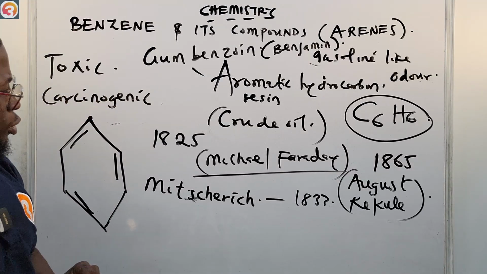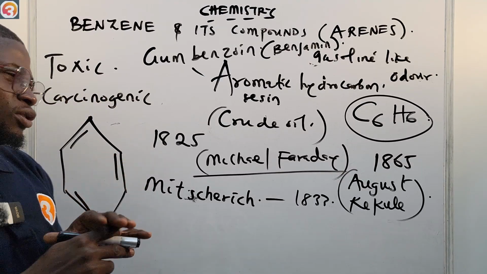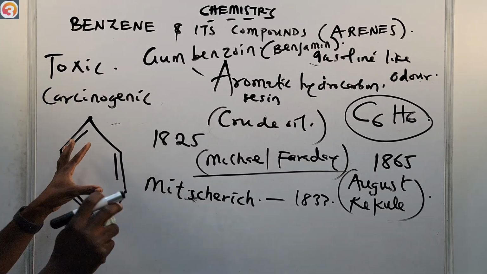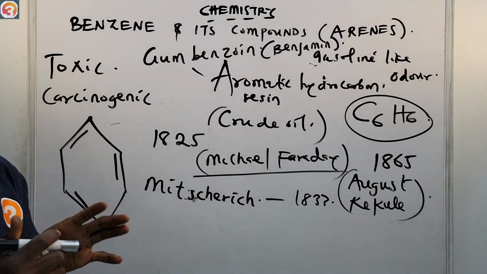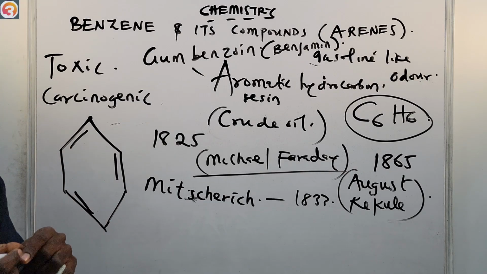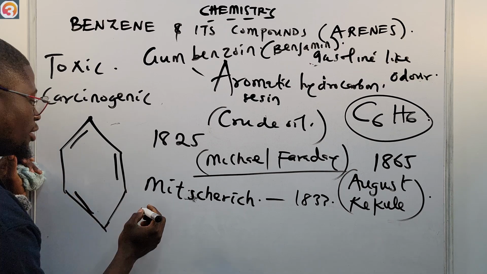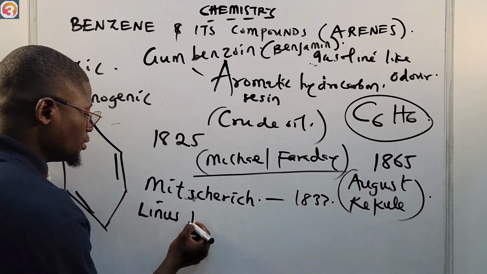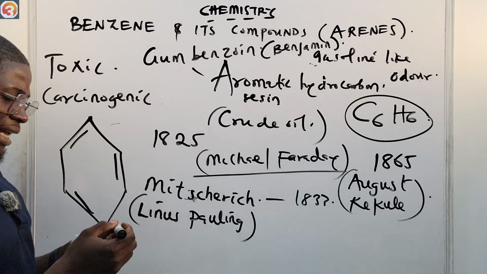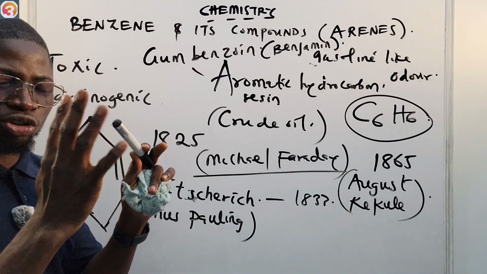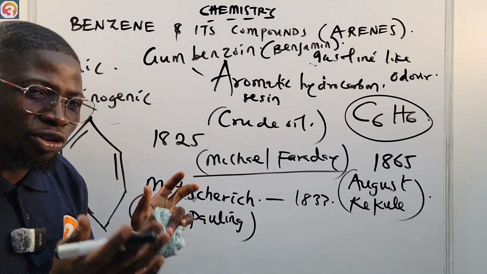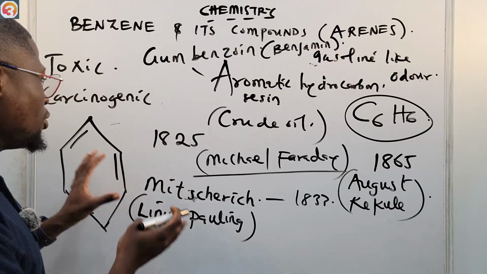Also, the interactions of this double bond were not discussed by August Kekule. He only proposed it. Another scientist, an American scientist called Linus Pauling, was the one who talked about benzene having a hybrid structure with delocalized pi electrons. We're going to talk about that soon.